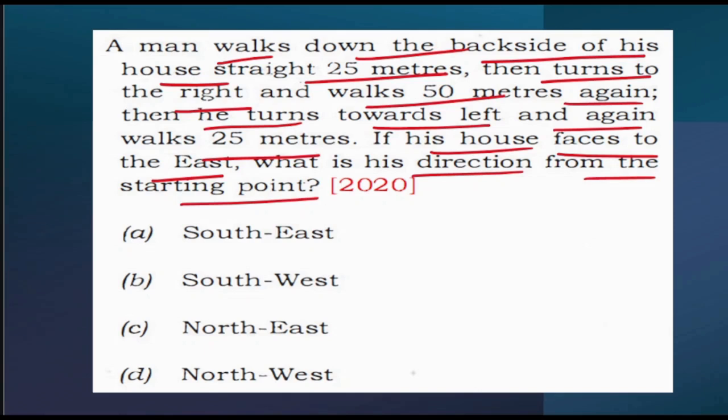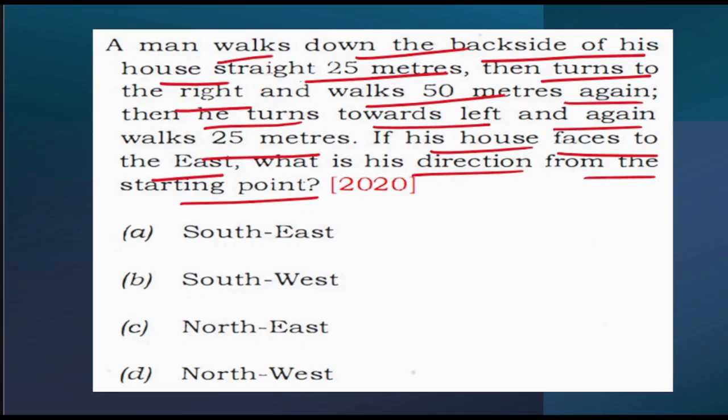But if you go through the question entirely, they have clearly mentioned that the front side of the house is towards the east direction. The house faces to the east. So here is another learning. By solving PYQs, you need to learn things as well. What is the learning from this question? Don't directly jump into solving the question without reading the full question correctly.